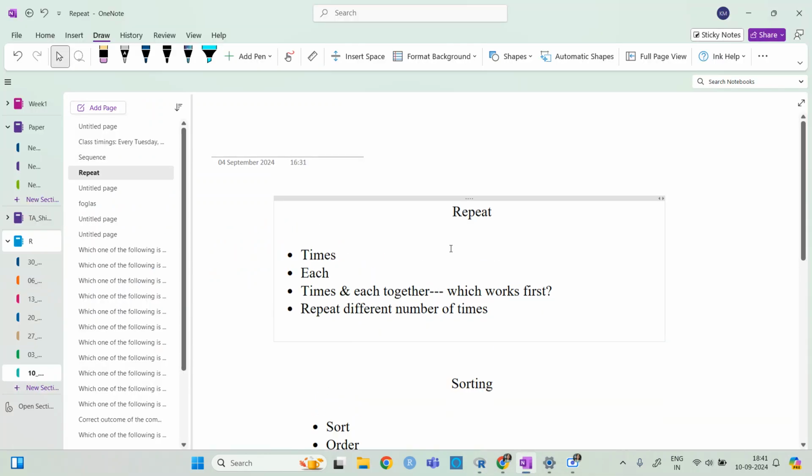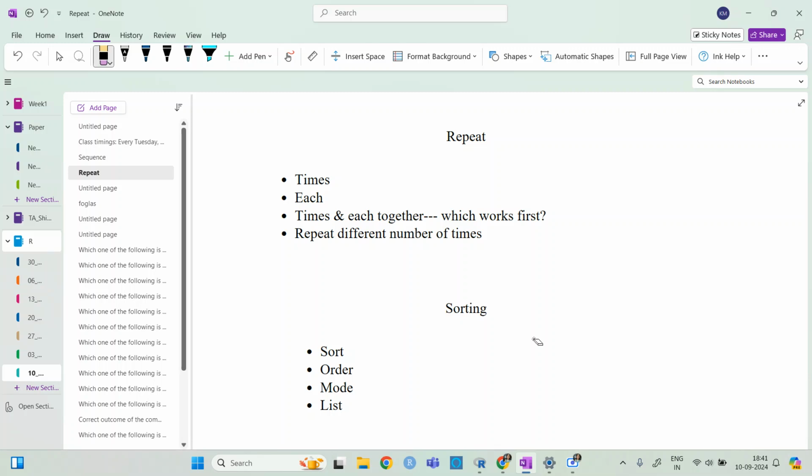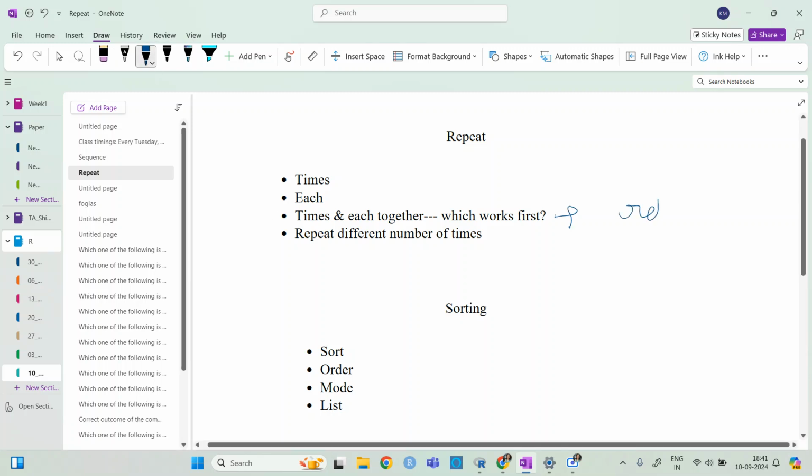So we have the answer to this question: if we have times and each together, which one works first? No matter how you give it, repeat with times and each is equal to repeat with each and times, right?